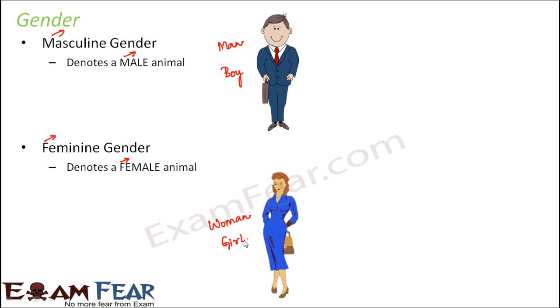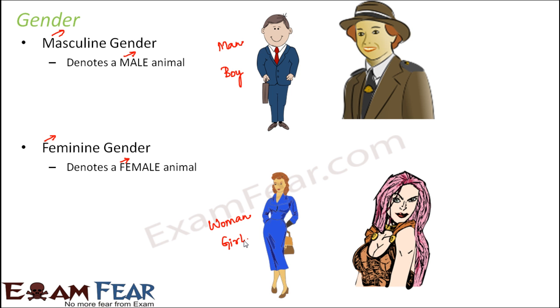Therefore, for the female counterpart also, you will have to use the word which represents a comparatively young aged female human being, which is girl, right? It has to be the same definition, just that one is the male, the other one is the female. Let's look at more examples.